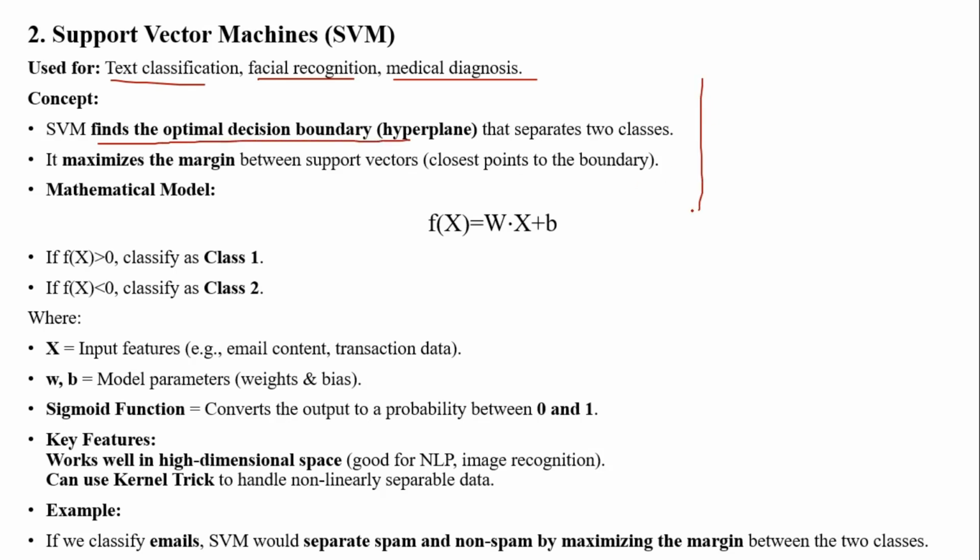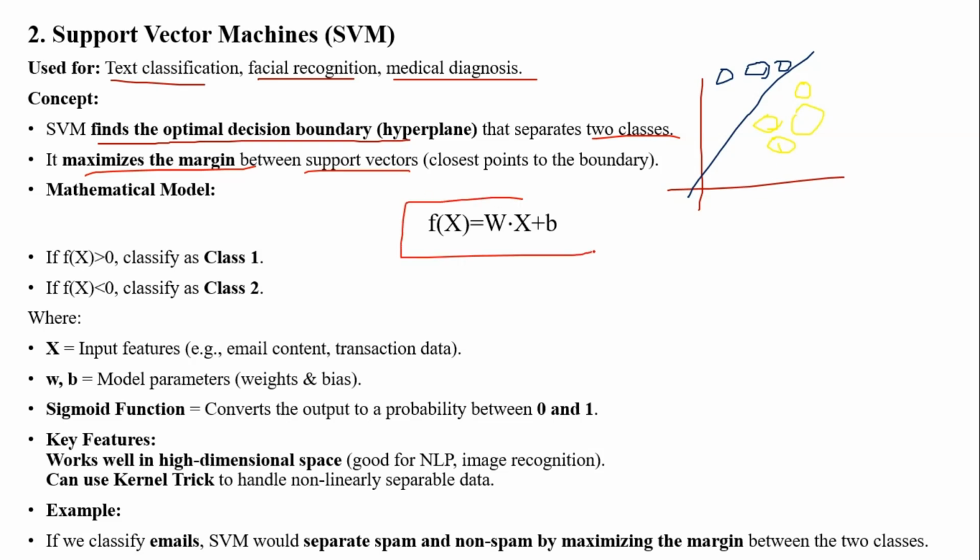For example, we have data in yellow colors, and we can have data in blue colors. So I need to find the hyperplane that fits to classify the data. Here we can use this to separate the data into two classes, maximizing the margin between the support vectors.